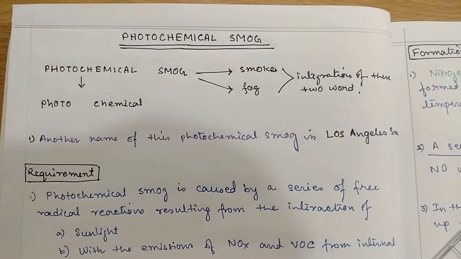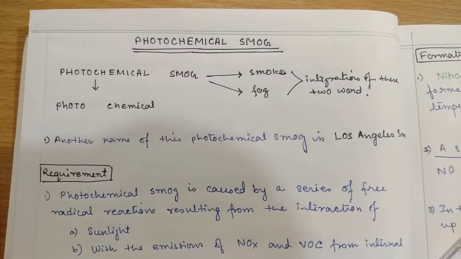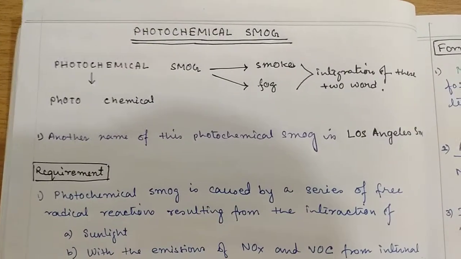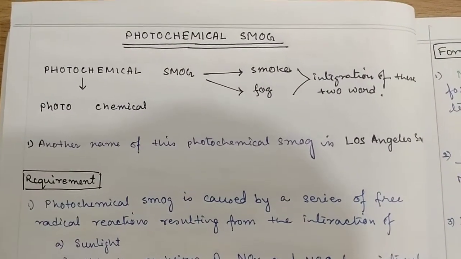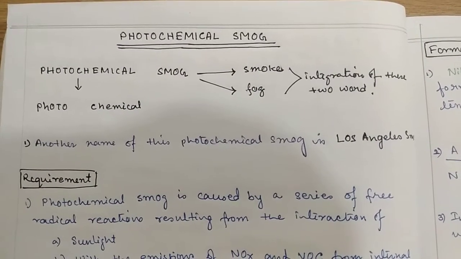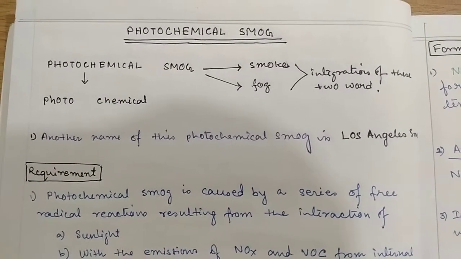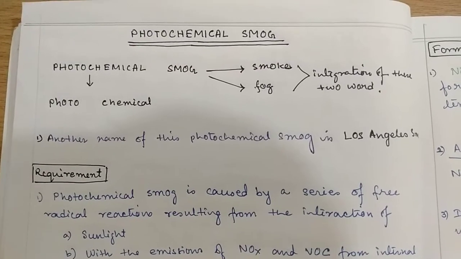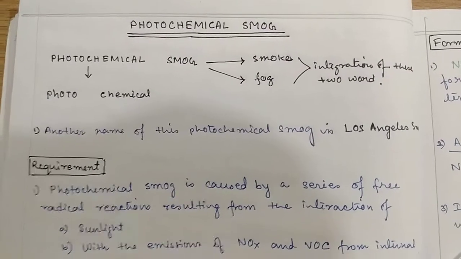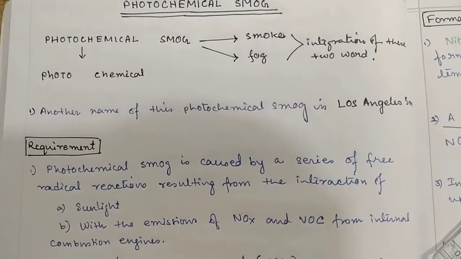In this video, we are going to learn about photochemical smog. From the very name, we can get an idea that it is a smog which is made in the presence of photo, that is light. Smog is an integrated word of two different words, smoke and fog. So in simple terms, photochemical smog is smog formation, actually a fog mixed with smoke, in the presence of light. Another name of photochemical smog is Los Angeles smog.